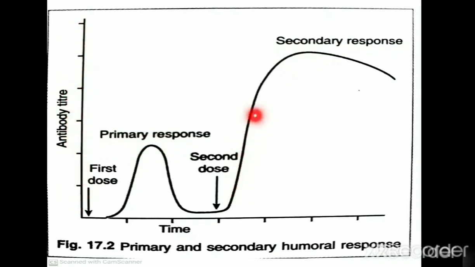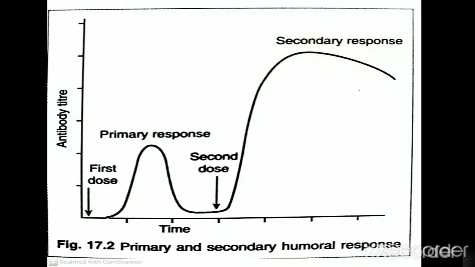And this antibody persists for a longer duration in secondary response compared to the primary response. In case of primary response, the antibody immediately comes down because of degradation, but in case of secondary immune response, the antibody persists for a longer duration.